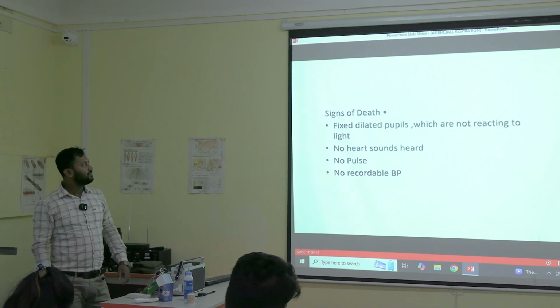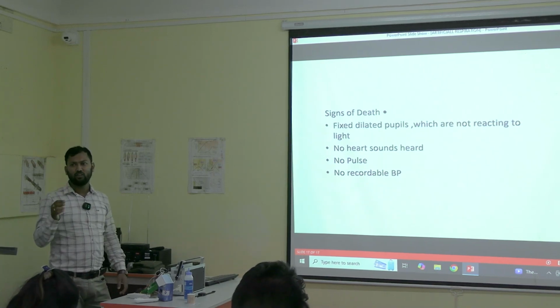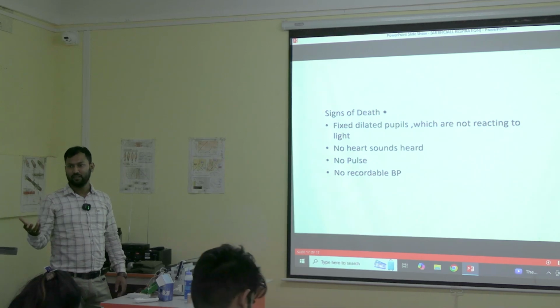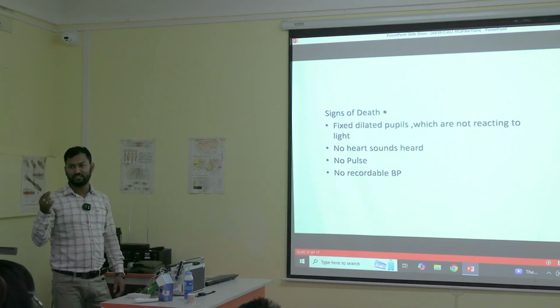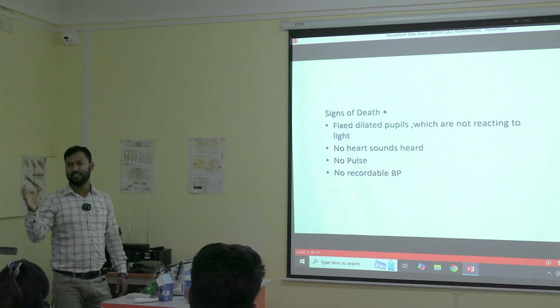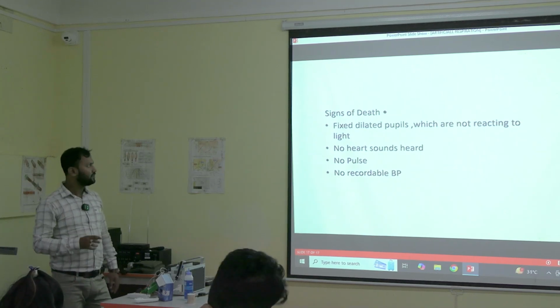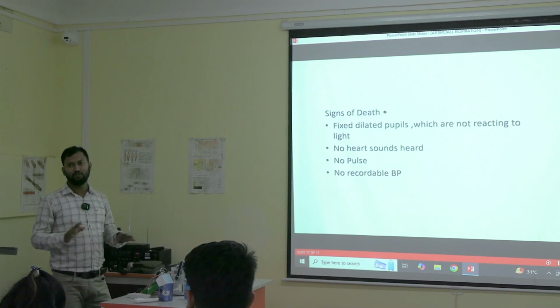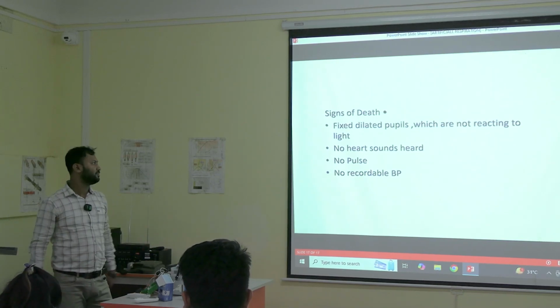Fixed dilated pupils which are not reacting to light. You can see the pupils are dilated. Nowadays everyone uses a mobile or a torch, so you can use the mobile light to see if the pupils are fixed and dilated, or if they are reacting or not. You can see by experience that the pupils get dilated and they are not reacting or constricting. So we can know that, okay, the patient has died. It is of no use if I give any more artificial respiration.